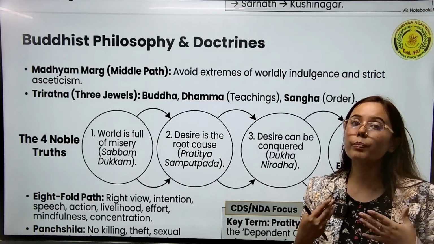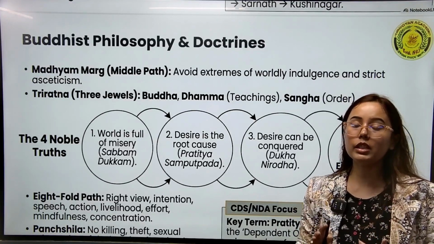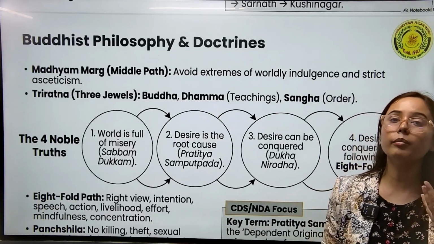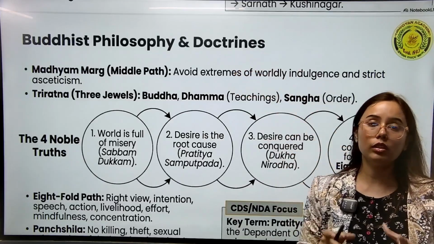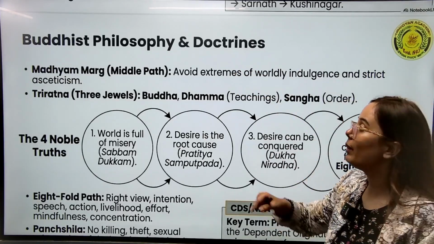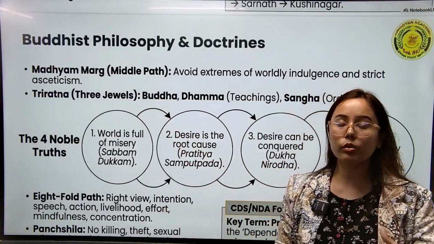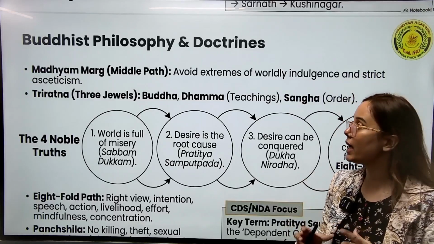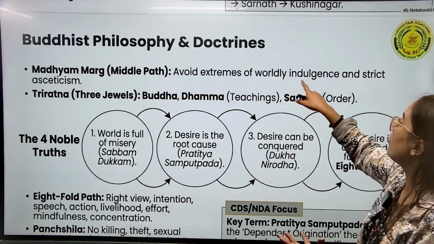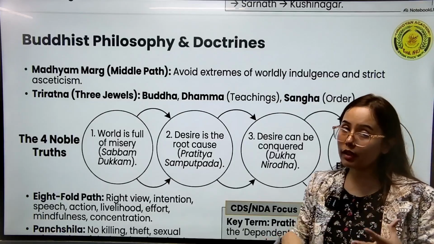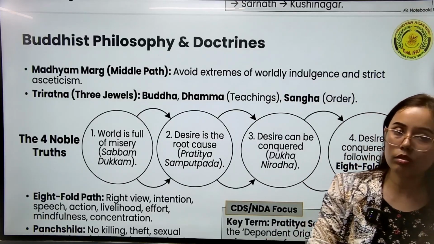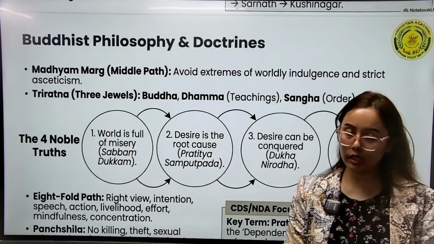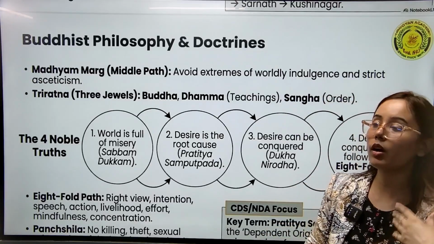Now, what he used to preach to his disciples, he preached his ideologies to his disciples. So, what were the ideologies of Gautam Buddha? If we talk about the core ideology of Gautam Buddha, then he talked about a middle path. We should not follow the extreme version of ideologies. We should always follow the middle path of life. We should avoid the extremities of life. It means we should not be completely luxurious, and we should not be completely ascetic either. So we should follow a middle path in our life, a liberal way to live our life.